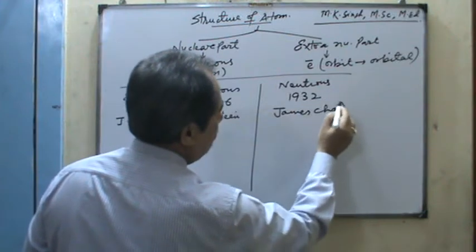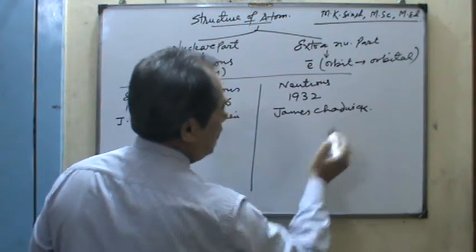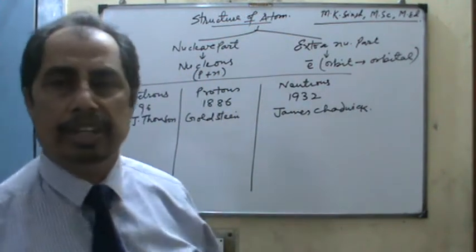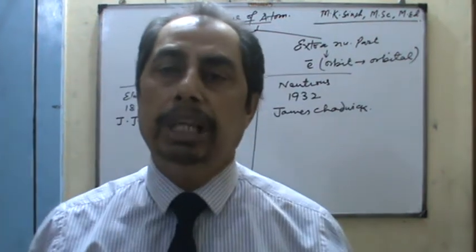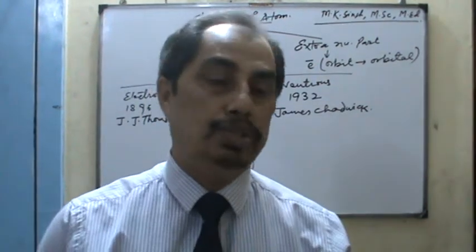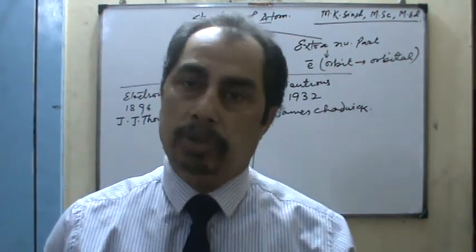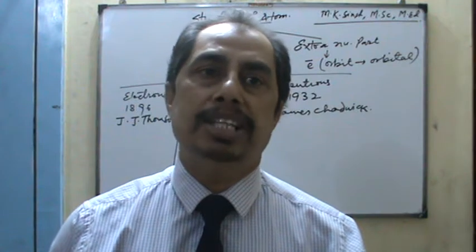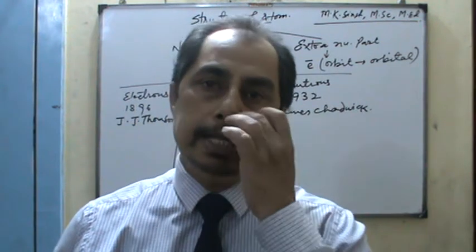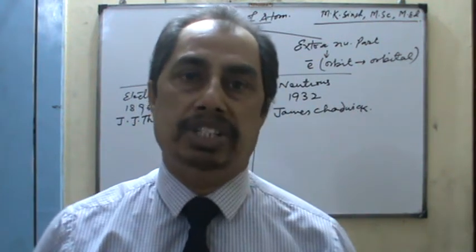Dear students, atom is neutral in normal state because it possesses an equal number of electrons as well as an equal number of protons. Minus and plus neutralize each other and hence atom is neutral in normal state.